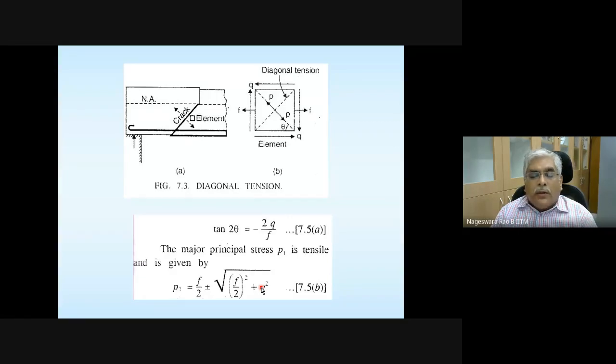If you see any commercial software and analyze a beam, you will see colorful contours given by the software. To plot those contours, they actually calculate the stress values at several points along the length of the beam as well as along the depth of the beam, and in between they interpolate and give some color coding. So anyway, that is some information related to the colorful plots that you see in software.